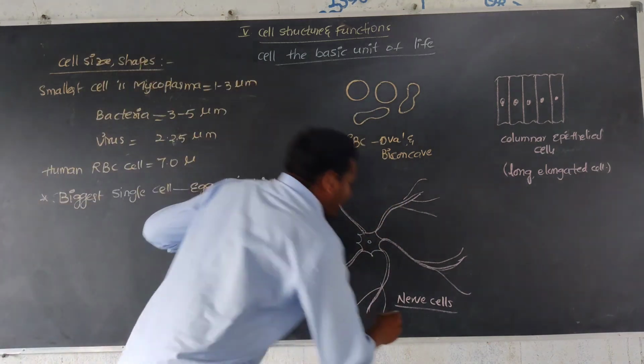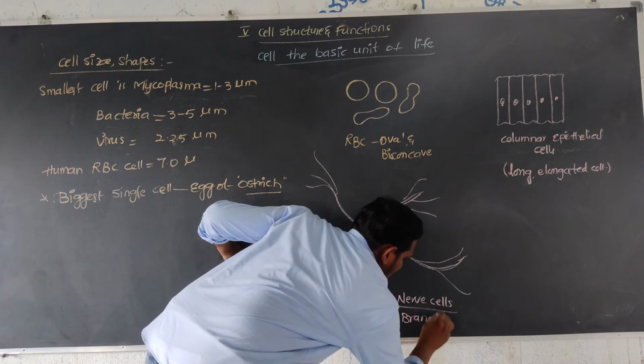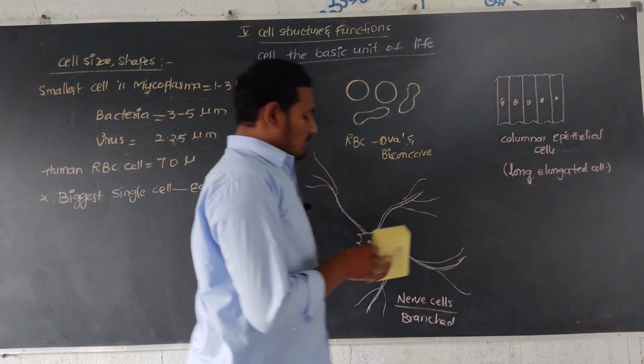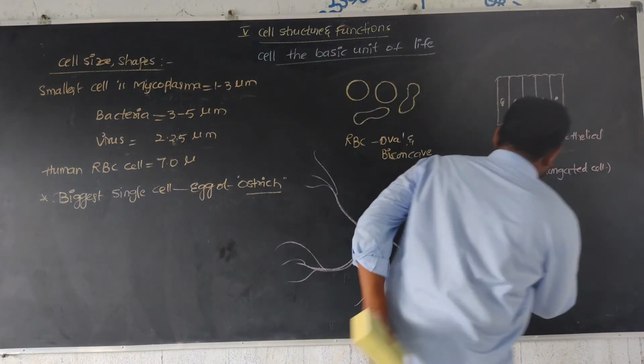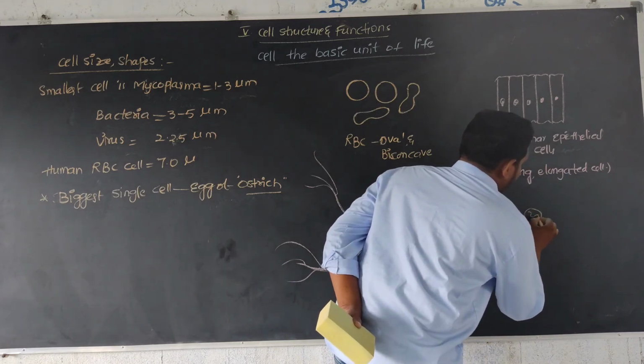It is mainly branched. Next, white blood cells.